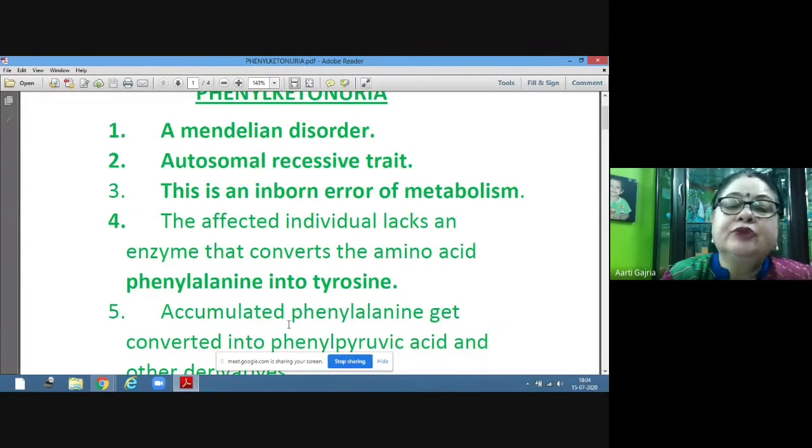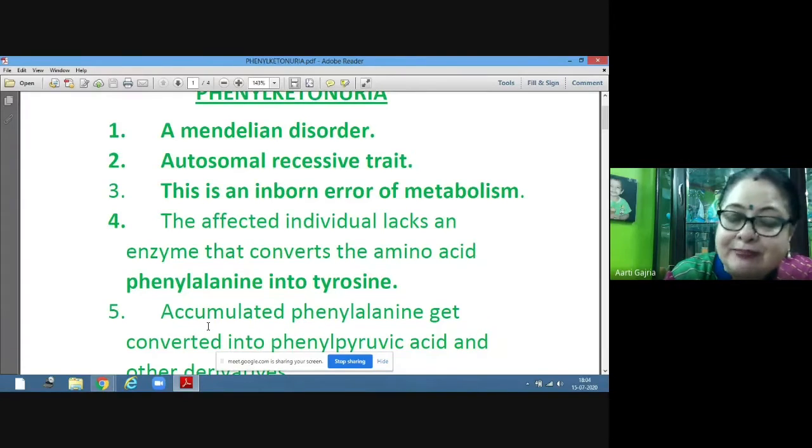But if there is this Mendelian disorder, phenylketonuria, an autosomal recessive trait, and the person is homozygous recessive for this trait, what will happen? The person will not have this enzyme which converts phenylalanine into tyrosine.